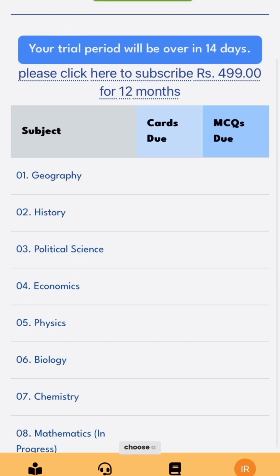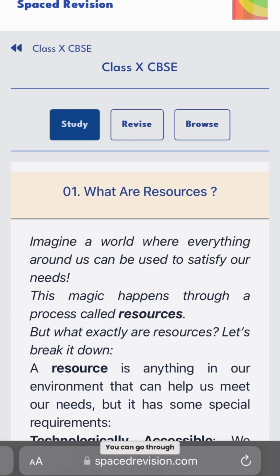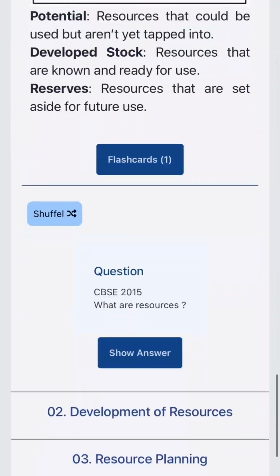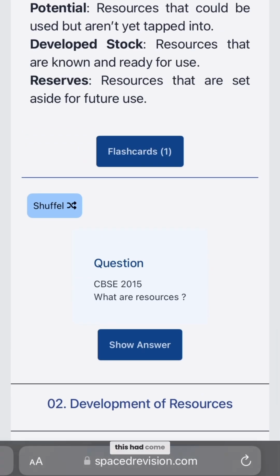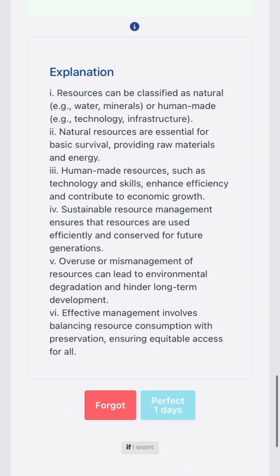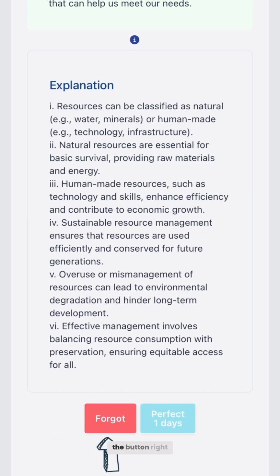So let's just choose a topic, maybe geography, resources and development. You can go through the notes and then do the flashcards from the notes. Like this one. This had come in CBSE 2015. What are resources? I'm gonna try answering and then do show answer. A resource is anything in our environment. Okay, a bit of more explanation if I want. Alright, perfect. Or forgot. If I couldn't answer this, I'm gonna do forgot, the button right here. If I could, I'm gonna do perfect.